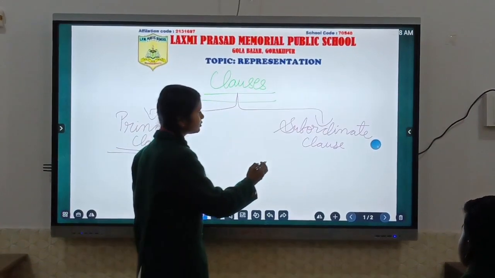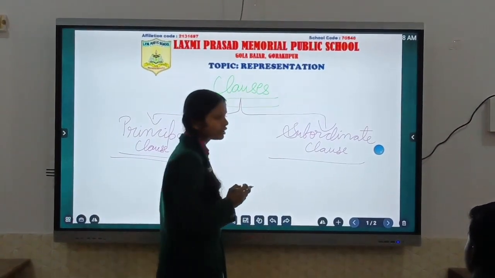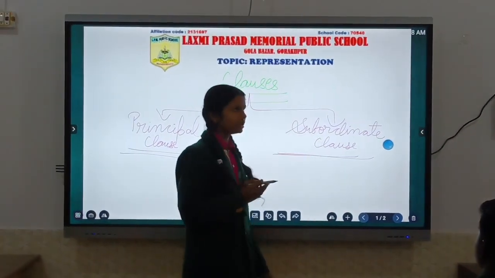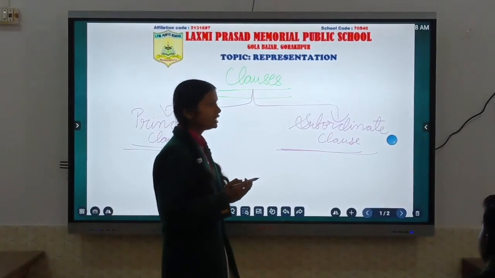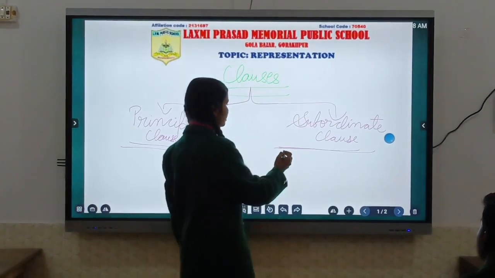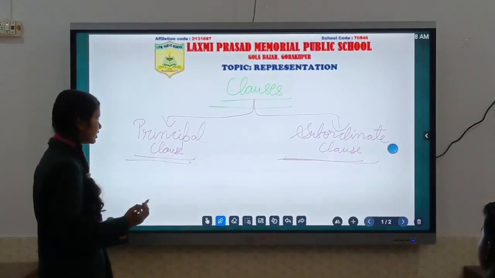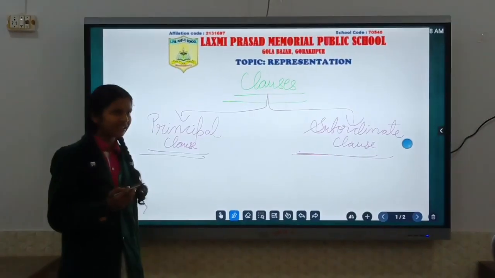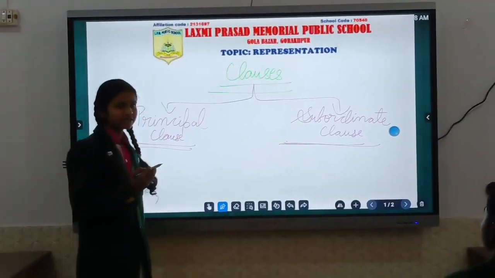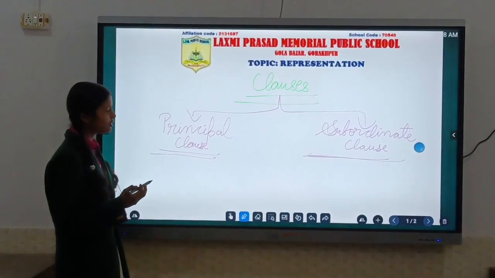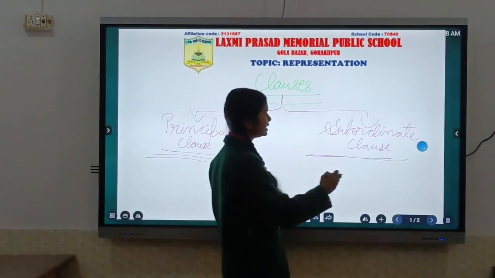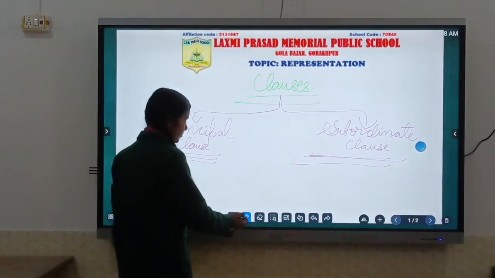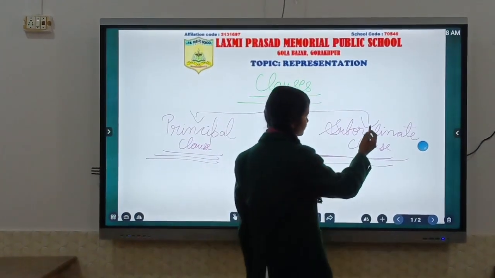And now the second type of clause is the subordinate clause. A subordinate clause is also known as a dependent clause because it also has a subject and a finite verb, but it cannot make sense on its own. It has to depend on the principal clause to complete its sense. For example, as I have taken the example earlier: I will leave now because it is getting late. In that example, I will leave now is the first clause, and it is a type of principal clause, and because it is getting late is a type of subordinate clause because it has to depend on the principal clause. Now we will talk about the types of subordinate clause.